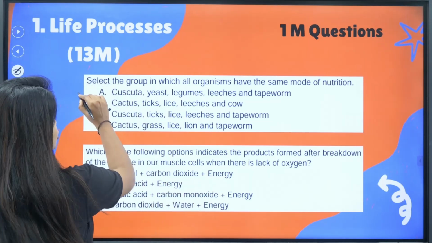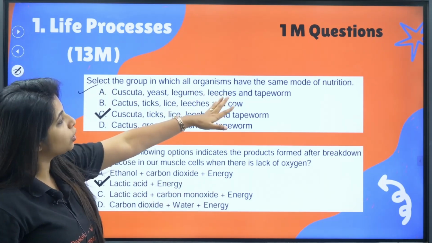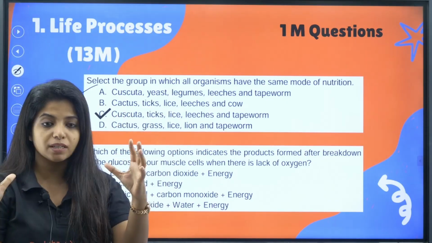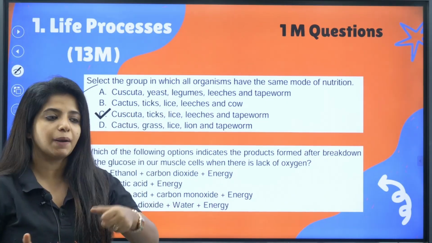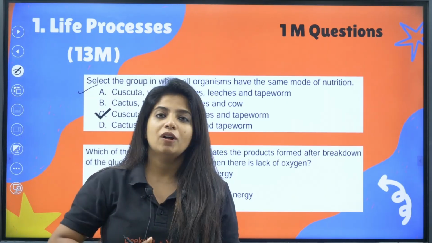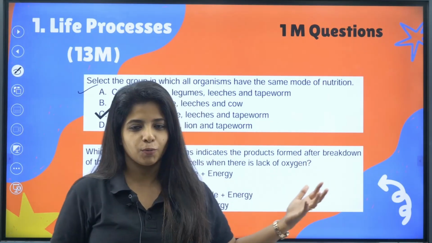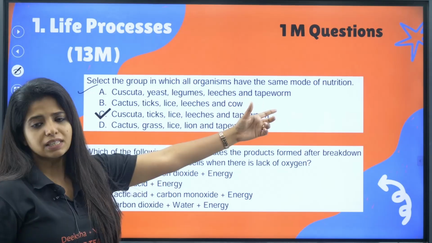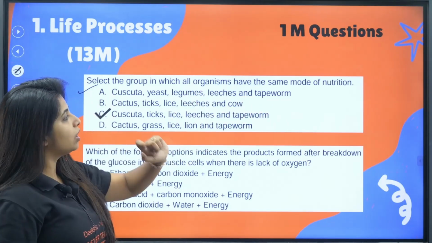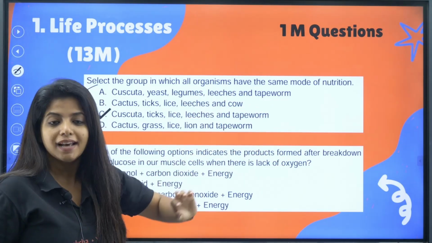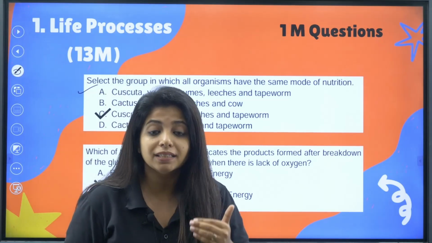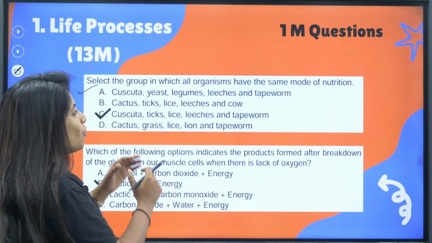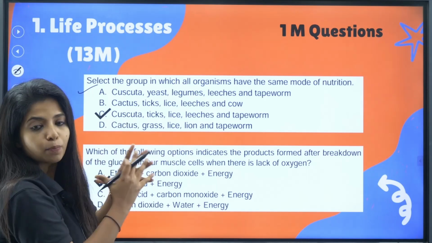Okay, starting with the first question: select the group in which all organisms have the same mode of nutrition. You have to select the group of organisms which has the same type of nutrition. It can be parasitic, it can be saprophytic, it can be something else also. Over here, cuscuta, yeast, legumes, leeches and tapeworm are given. When I see leech, cuscuta, tapeworm, I get to understand that it is talking about what? Parasitic mode of nutrition, where you depend on a living host, my dear children. Now you have to group all the organisms which are just parasitic.